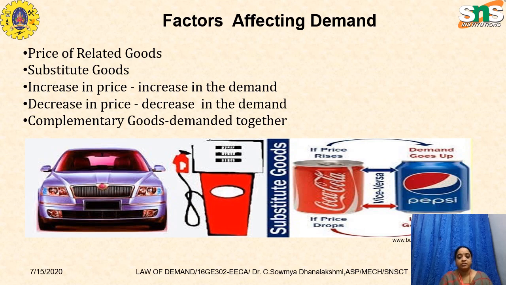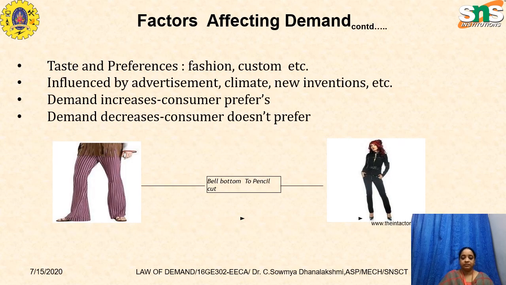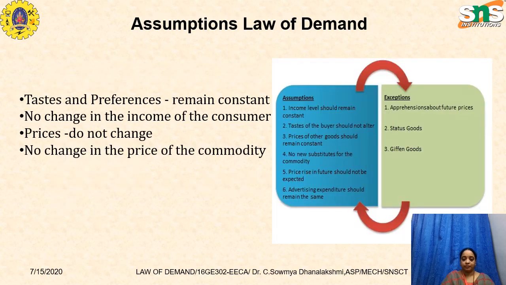Complementary goods are demanded together. These are some of the factors, and the other factors are the taste and preferences of the customer, especially in textile industries, influenced by advertisement, climate, new inventions, and so on. When the demand increases, consumers prefer to buy. When the demand decreases, the consumer does not prefer to buy.